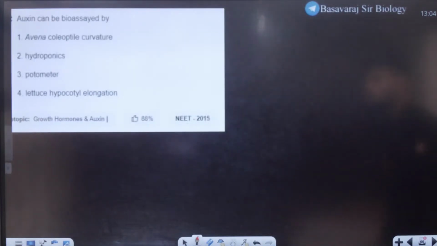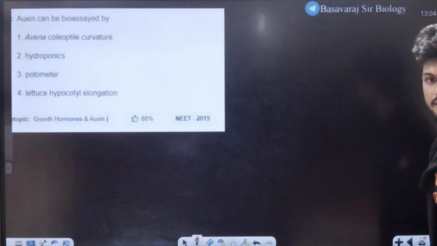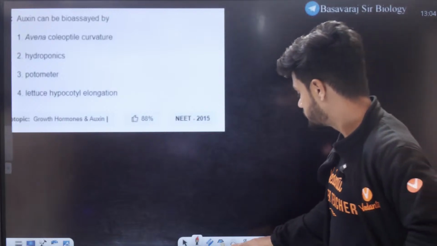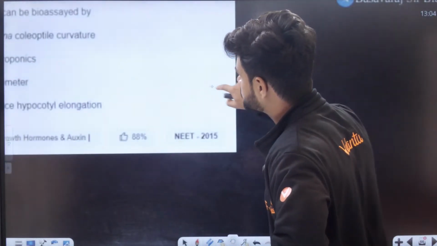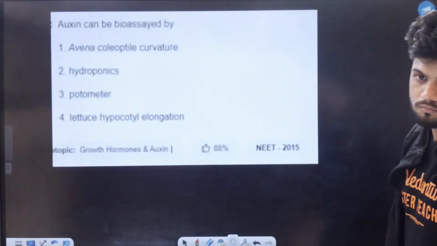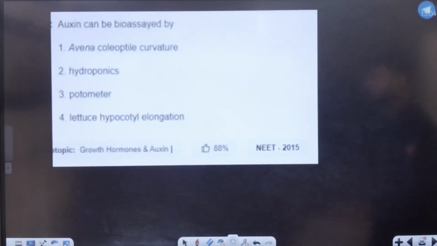Okay. Auxin can be bioassayed by. What is the bioassay of auxin called? Options: avena curvature, hydroponics, potometer, lettuce, hypocotyl elongation.